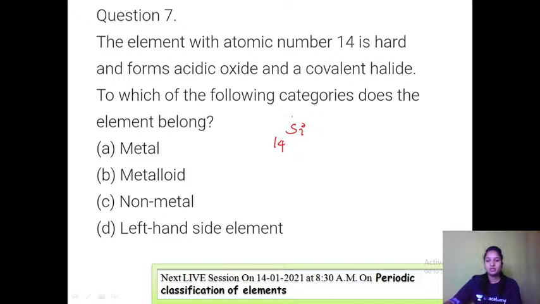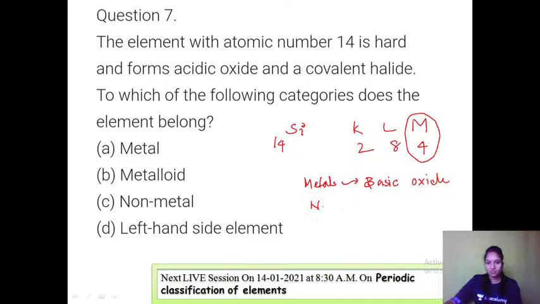Now atomic number 14. Let me write its electronic configuration: 2, 8, 4. Now the last orbit has 4 electrons. And they're saying it is hard. It is forming acidic oxide, right? So usually metals form basic oxides, right?